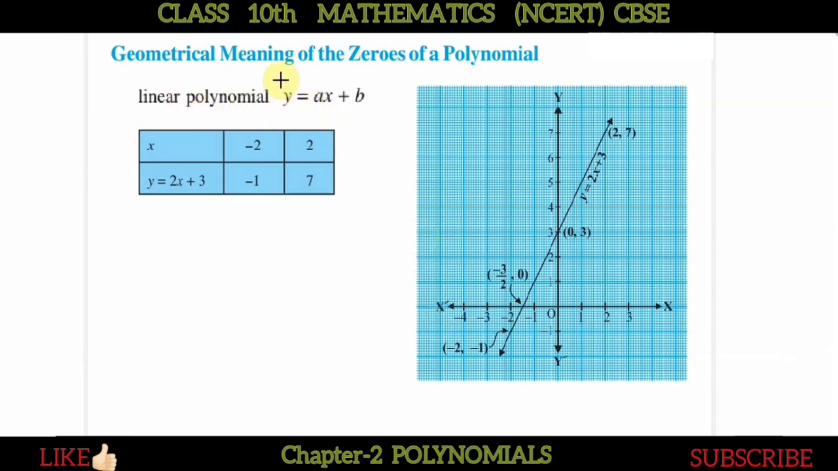y equals to ax plus b. Okay, this is the equation of a linear polynomial. Why do we call it a linear polynomial? Because the power of this variable x is 1, or the degree, the highest power is 1, so the degree of the polynomial is 1, and that's why we say it is a linear polynomial. Fine. Now we have drawn the graph.